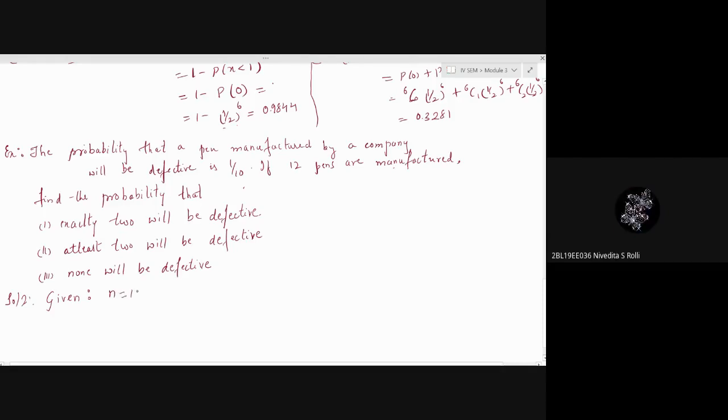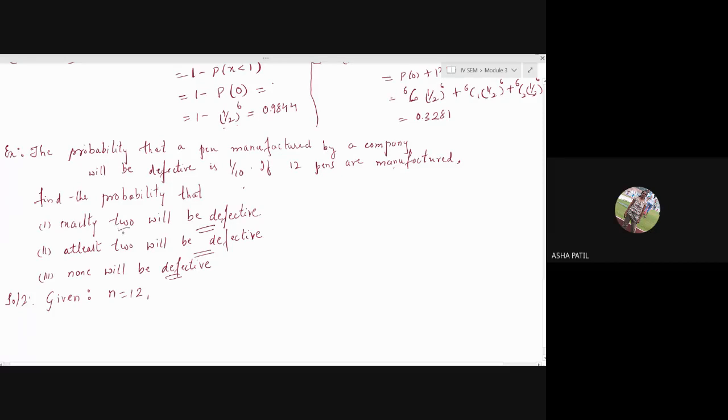And defective, Q is equal to 1/10. Look at the question, then decide what is your P and what is your Q. What is asked here? Exactly 2 will be defective. At least 2 will be defective. None will be defective. Your questions are asked on defective only.